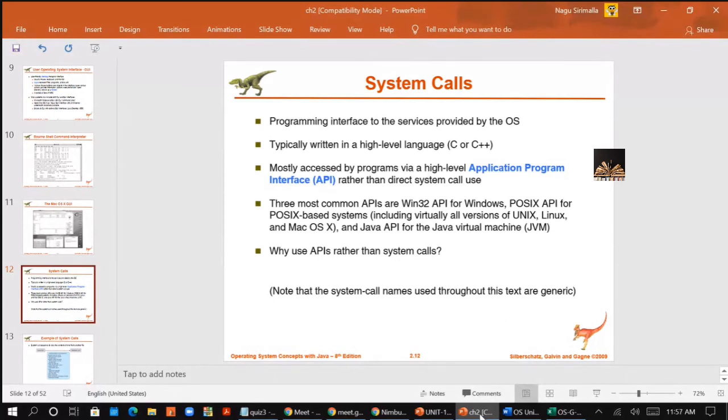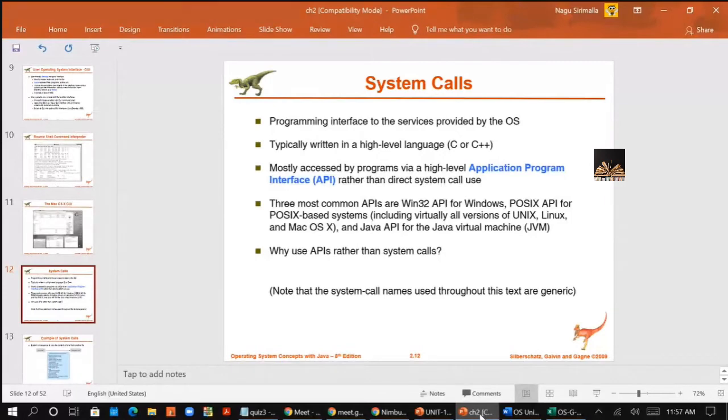Alright, so I'll tell you a simple example. If you are using a Windows function like CreateProcess, you want to create a new process, or in the API you are simply creating a new file locally, that actually invokes some system call in the Windows kernel.